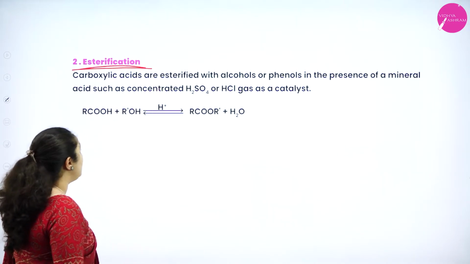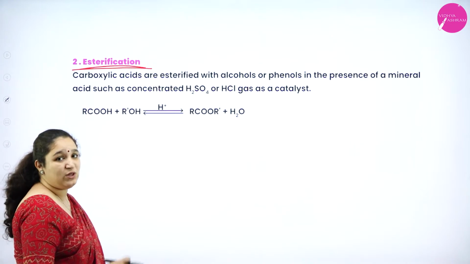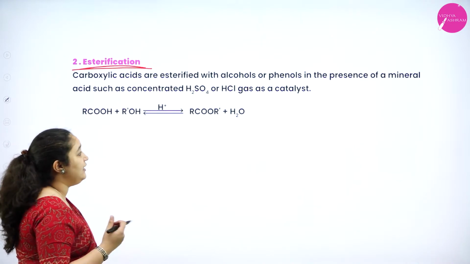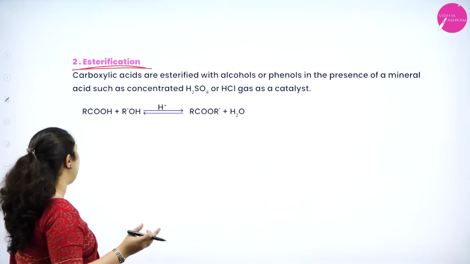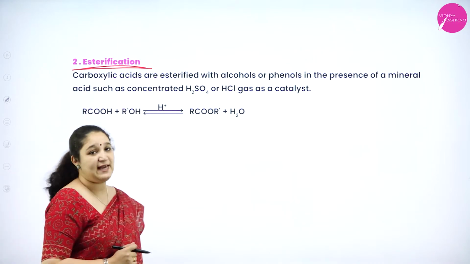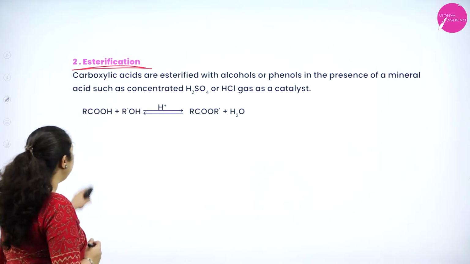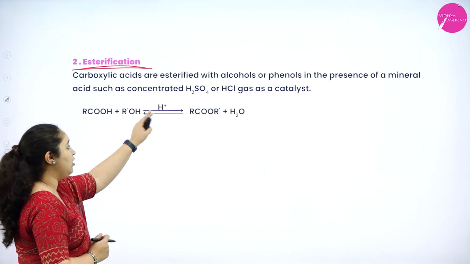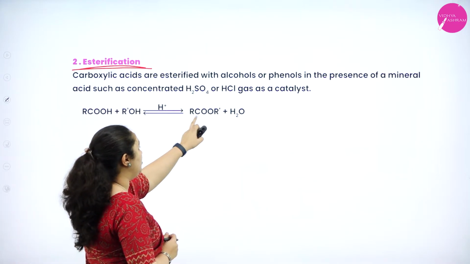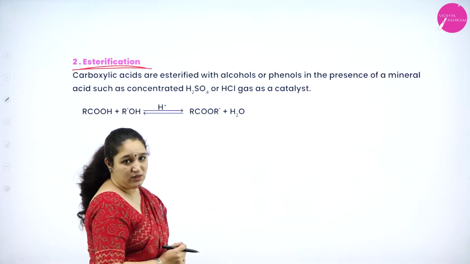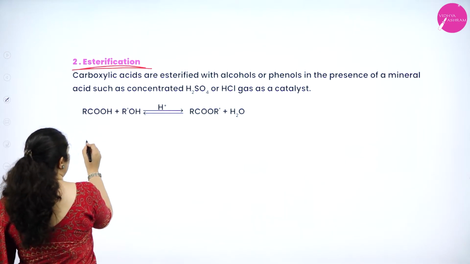Carboxylic acids are esterified with alcohols or phenols in the presence of mineral acid like H2SO4 or HCl gas as the catalyst. So here carboxylic acid with alcohol in the presence of an acid, you get ester and water is removed. So we'll write one example here.